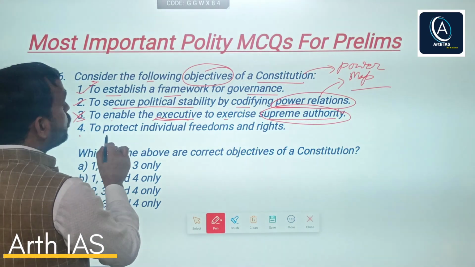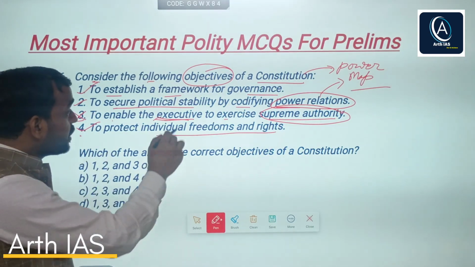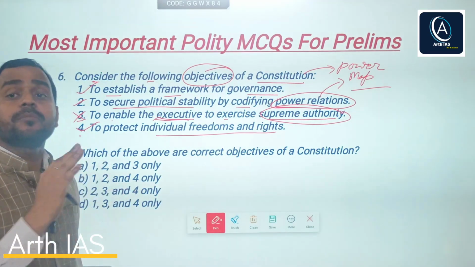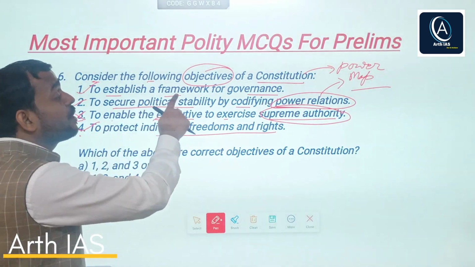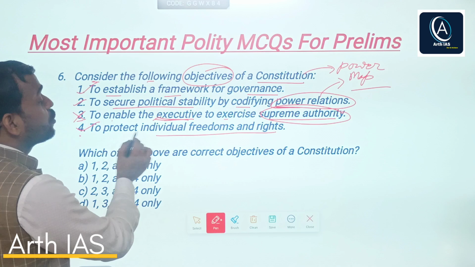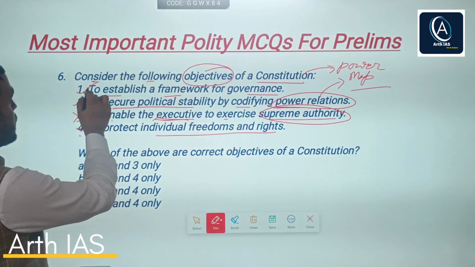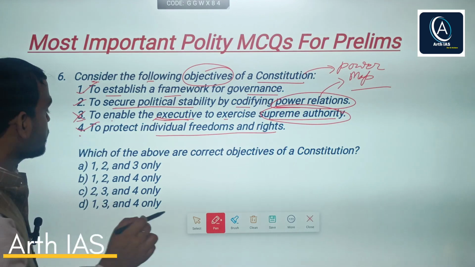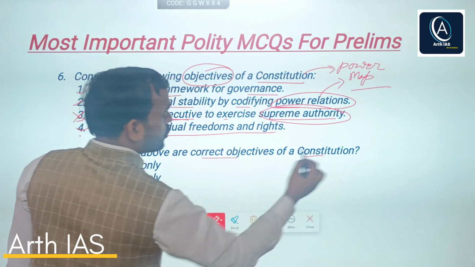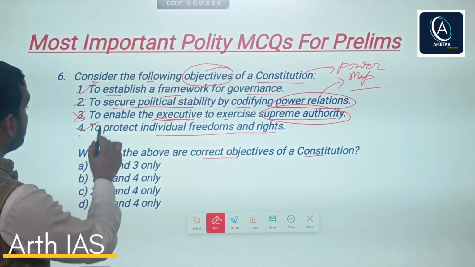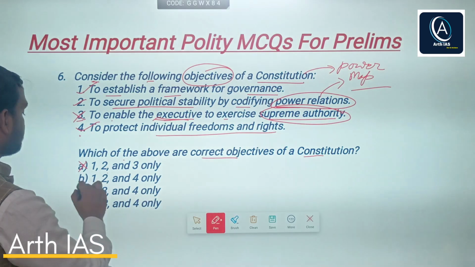Fourth is to protect individuals' freedoms and rights. Obviously, it is one of the basic. Listen, the basic objective or function of a constitution is first to provide a framework for governance, and second, to protect individuals' rights, freedoms. So you can clearly see statement 1, 2 and 4 are correct. Now see the options. It says which of the above are correct objectives of a constitution. Option A says 1, 2 and 3 only, no. B says 1, 2 and 4, obviously.